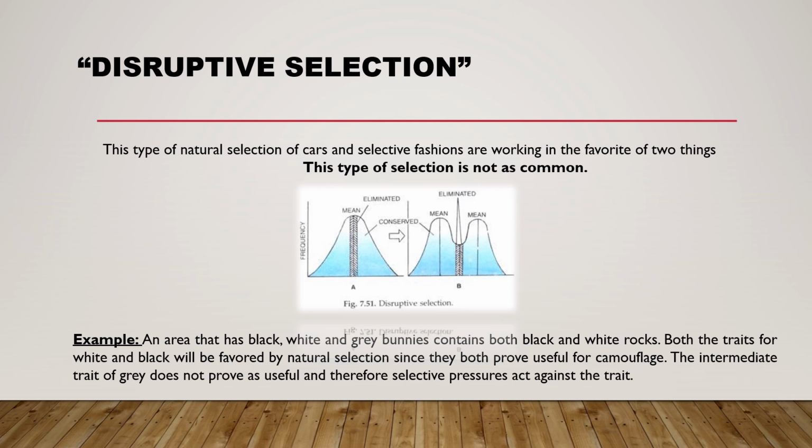For example, an area that has black, white, and gray bunnies. Both the traits for white and black will be favored by natural selection since they both prove useful for camouflage. The intermediate trait of gray doesn't prove as useful and therefore selective pressure acts against the trait.